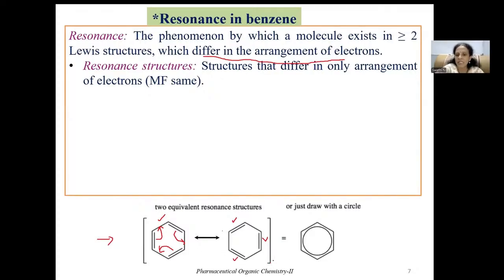Now these two structures can be represented with the help of a resonance hybrid. We make this resonance hybrid structure by combining the structural features of both Kekulé structures. In the first Kekulé structure, double bonds are present at 1, 3 and 5 positions. In the second structure, the double bonds are present at 2, 4 and 6. That means if you combine both these structures, it is like every carbon atom is a doubly bonded carbon atom, or through all 6 carbon atoms a double bond is present. To represent that, we can make a circle inside this hexagon. That is how we draw the resonance hybrid structure for benzene.